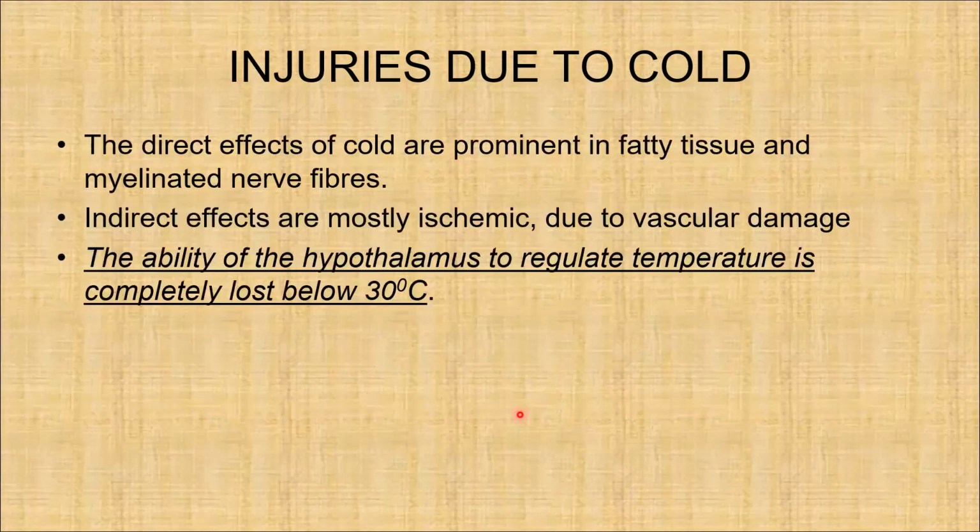The direct effects of cold are prominent in tissues like fatty tissue and myelinated nerve fibers, and the indirect effects of cold are mostly ischemic due to vascular damage, which is caused basically by vasoconstriction. The ability of the hypothalamus to regulate temperature is completely lost below 30 degrees centigrade.